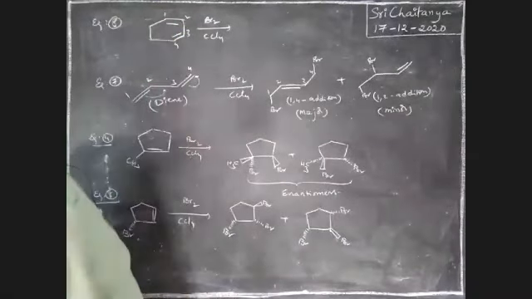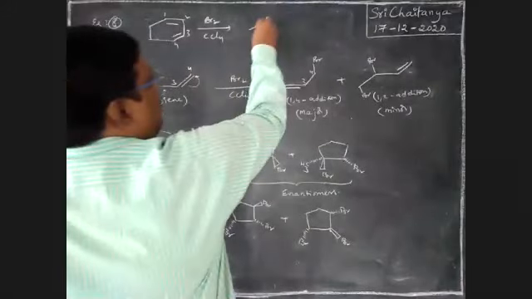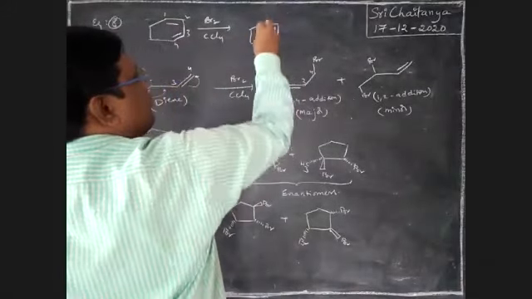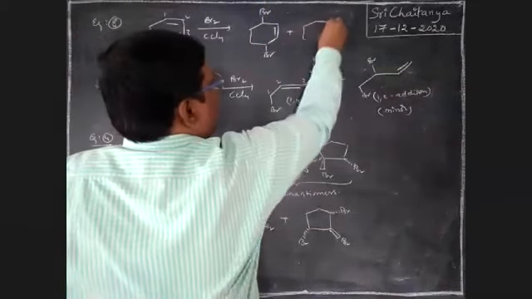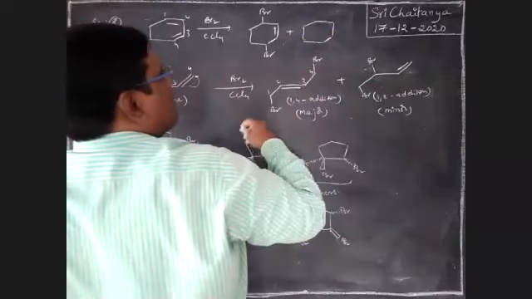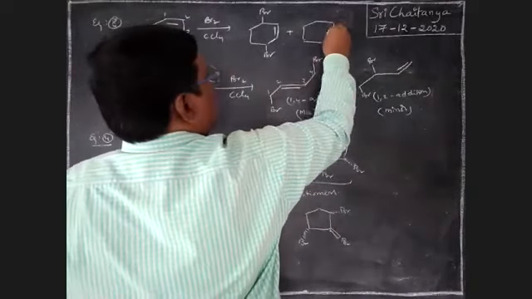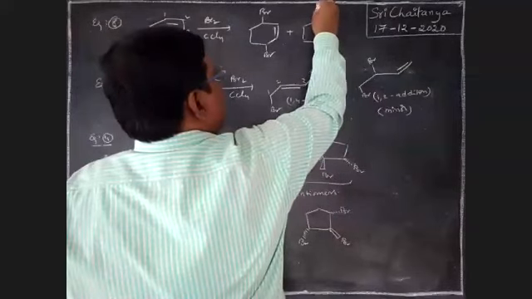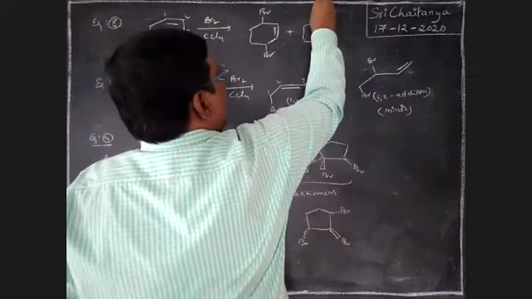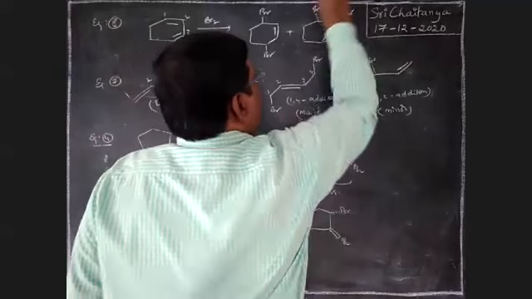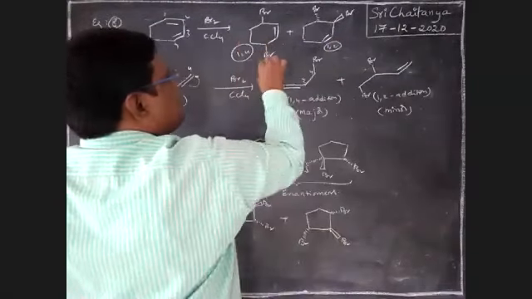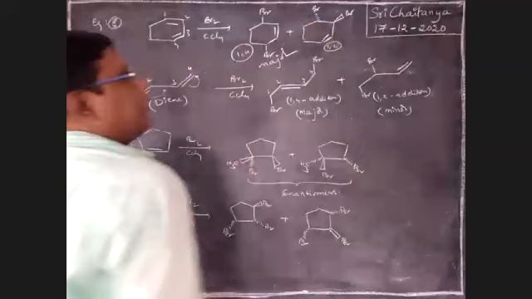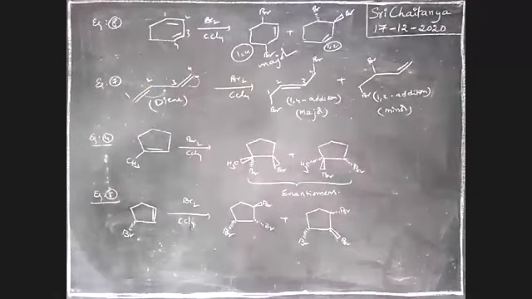So this is 1, 2, 3, 4. So it is double bond. It is Br. It is Br. Plus 1,2 addition. It is 1,4. It is Br. It is Br. It is 1,2 addition. It is 1,4 addition. It is a major one. It is major, boys. 1,4 addition product is major when compared to 1,2 addition.